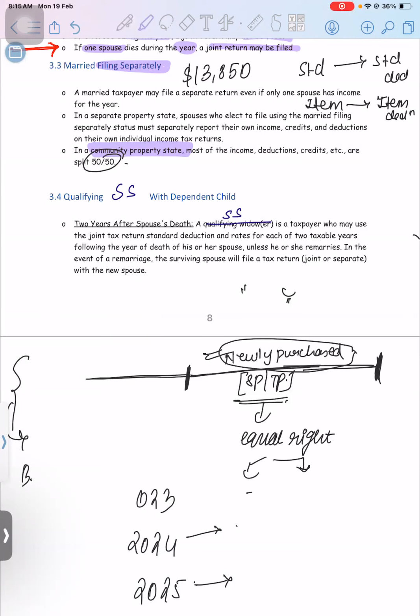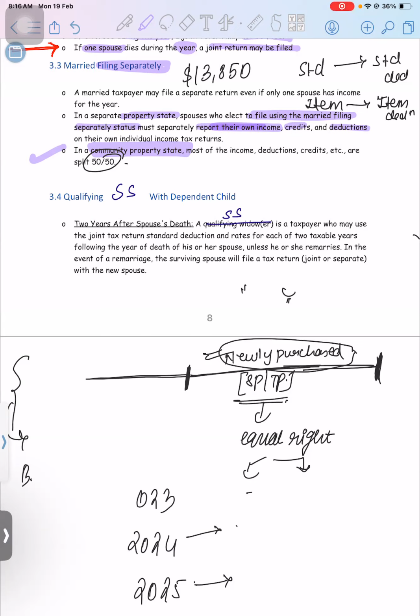In a separate property state, a spouse who elects filing the MFS status must separately report their own income, own credits, own deductions; everything will be separately mentioned. But if you are located in a community property state, first everything will be accumulated and then split 50-50, except wages. Wages will come in your own name.